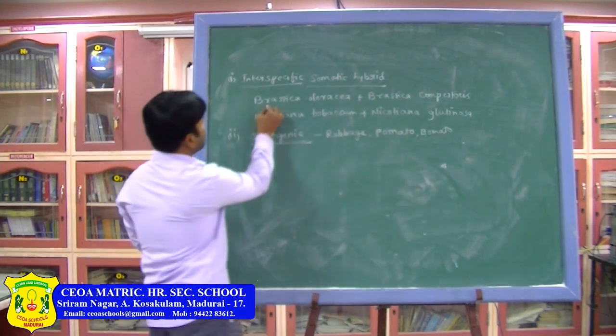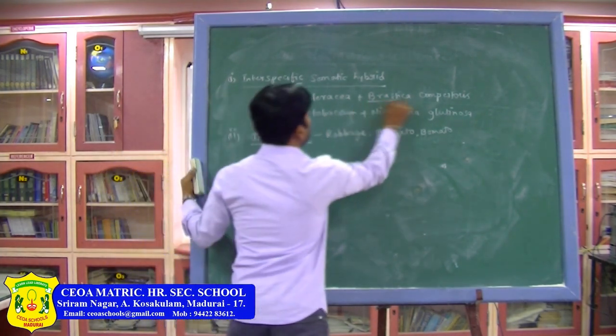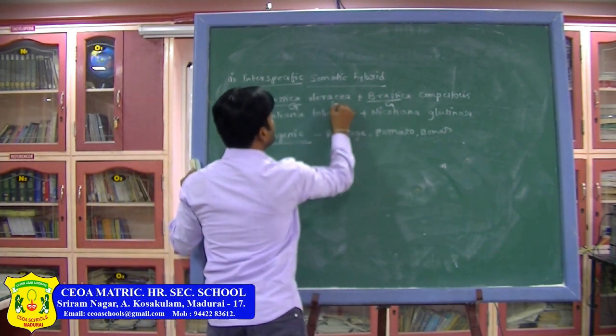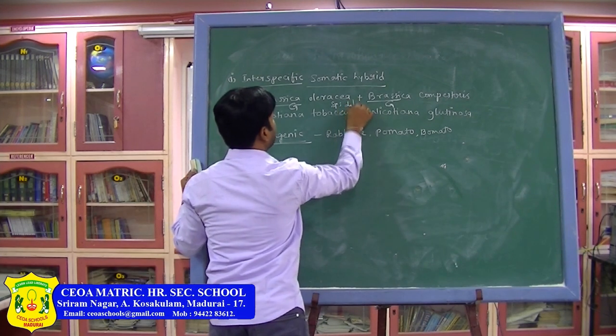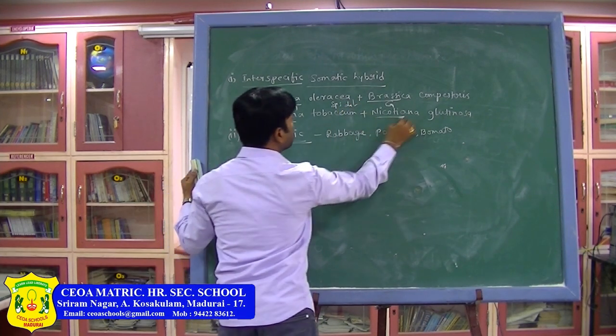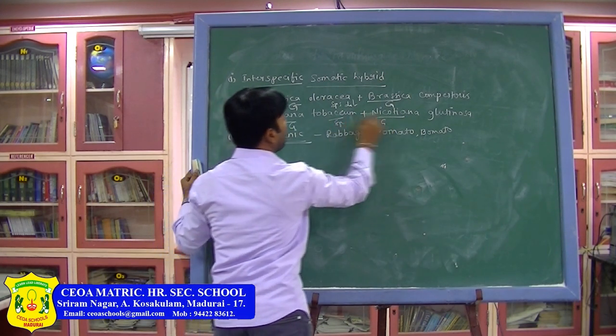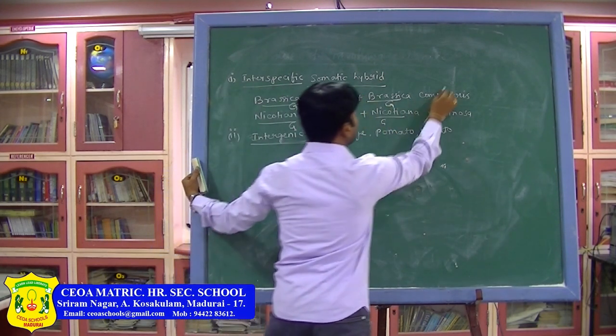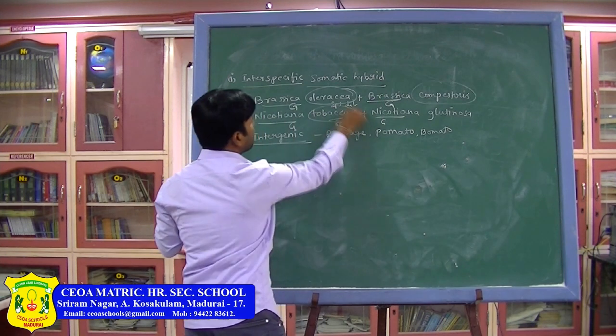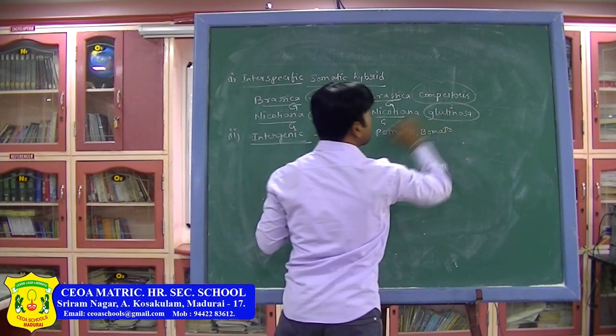See here, the genus is the same. Here only the species is different. Here also, these two plants' genus is the same, but the species is different. Here oleracea is there, here campestris is there, and here tabacum is there, here glutinosa is there.